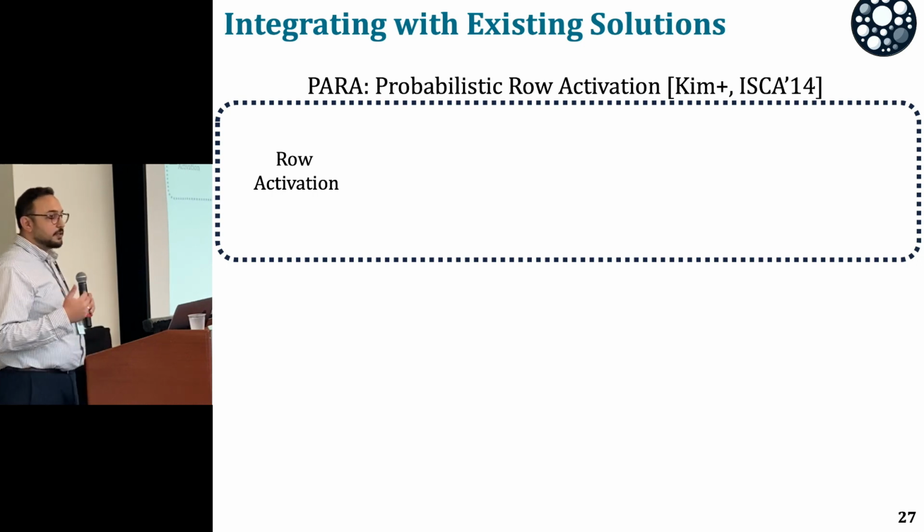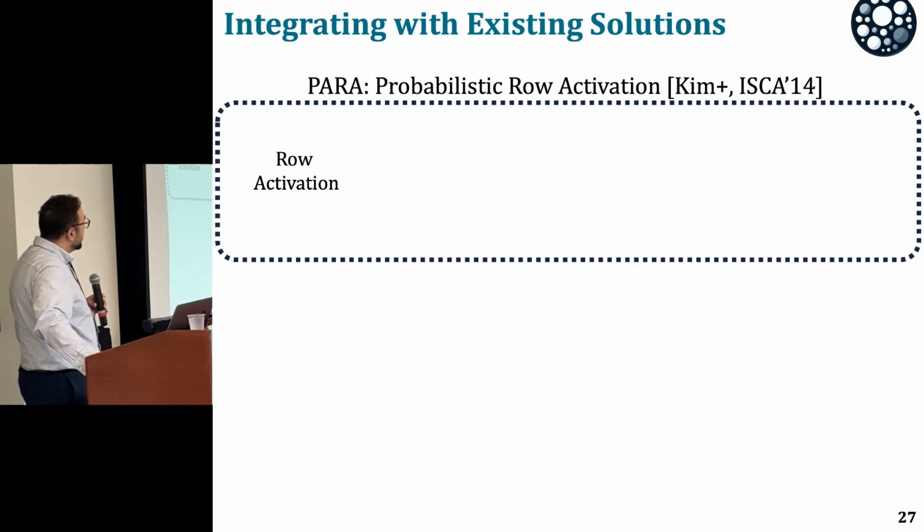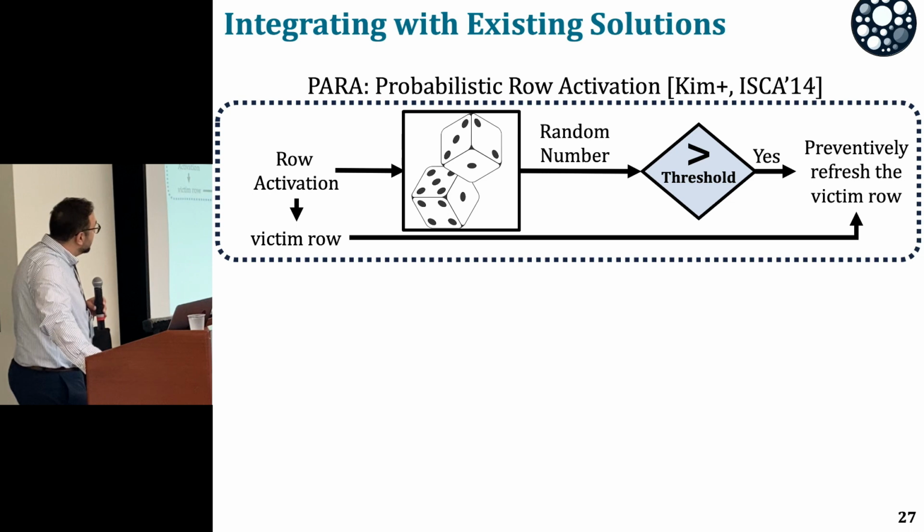Here we integrate this mechanism with several existing solutions. Here's an example of PARA. When a row activation happens, PARA generates a random number. This is then compared against a threshold. And if the random number is larger than the threshold, then the preventive refresh happens.